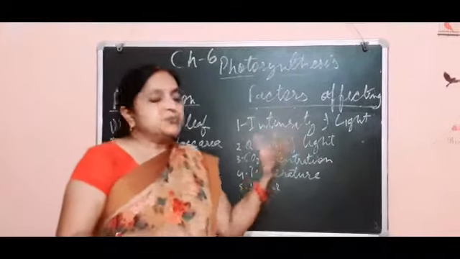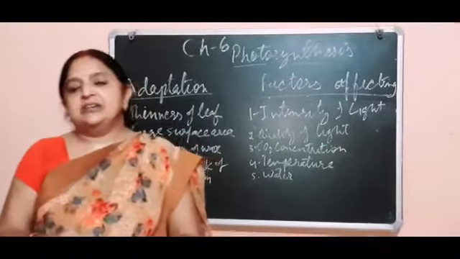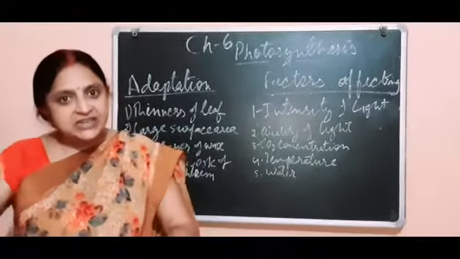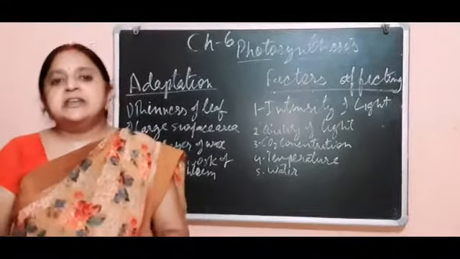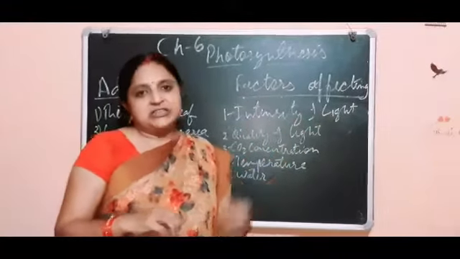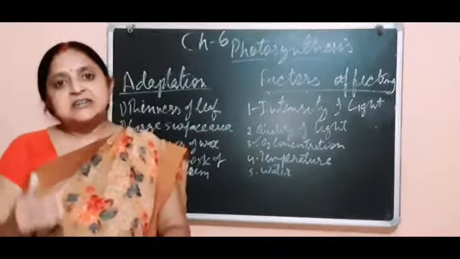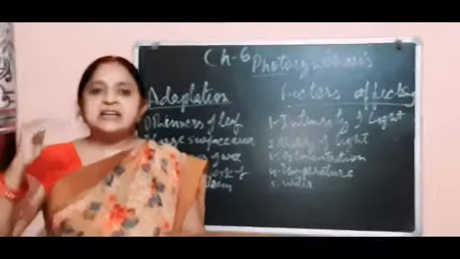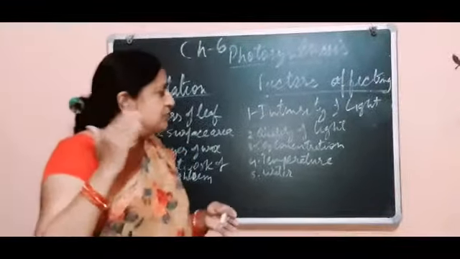So a decreased extent of carbon dioxide decreases the rate of photosynthesis. So intensity of light increases the rate of photosynthesis only to some extent.